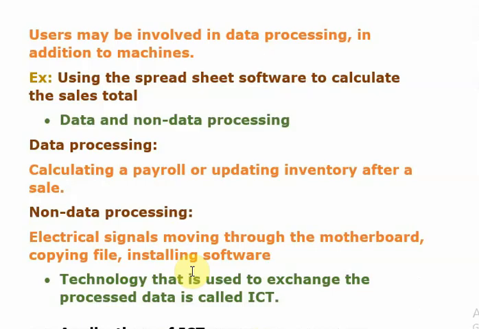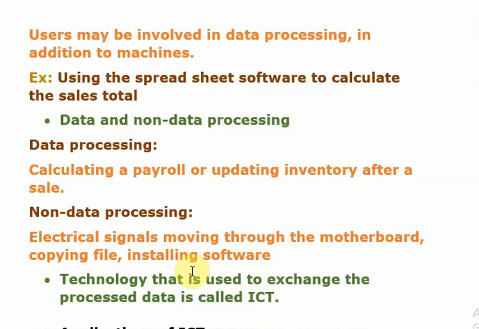Then we should understand data and non-data processing. Now calculating a payroll or updating inventory after a sale, all these actually need data to be provided, right? So here the computer system uses only electric signals, no? Even if you are using software or whatever, finally the computer system uses binary signals, 0 or 1. Even data processing uses 0 or 1, but the data processing is done there.